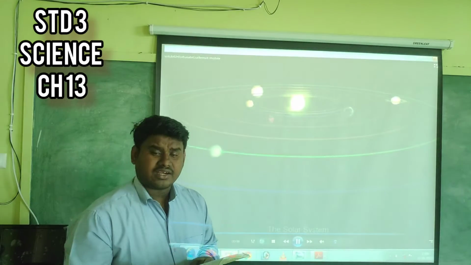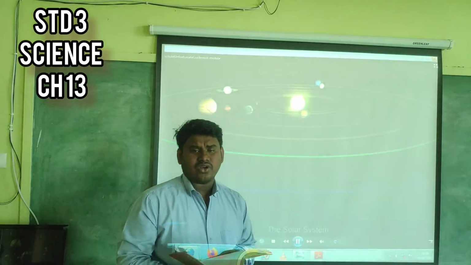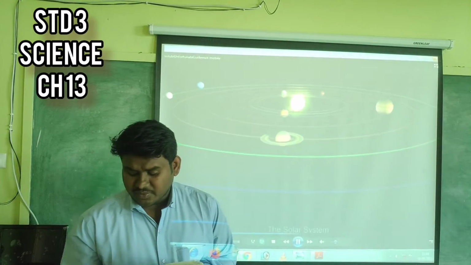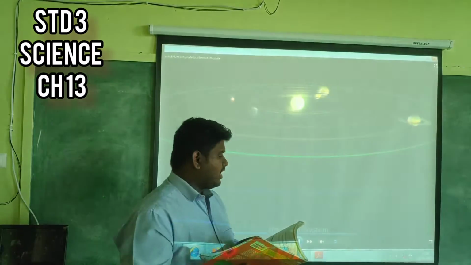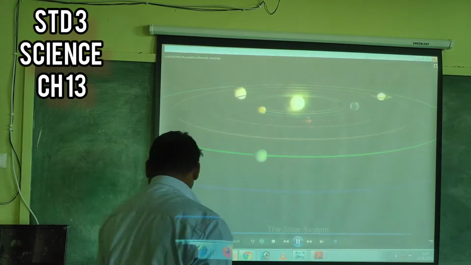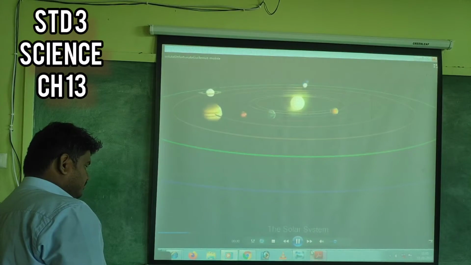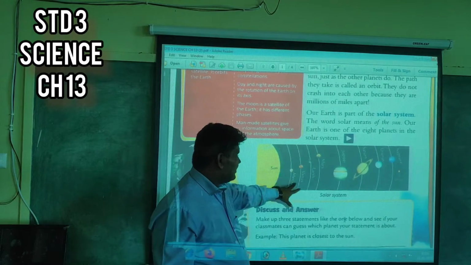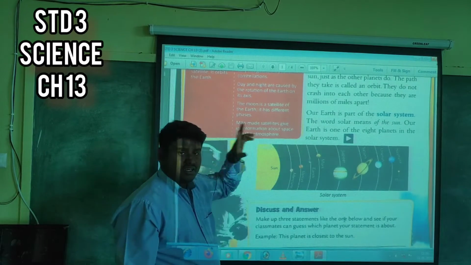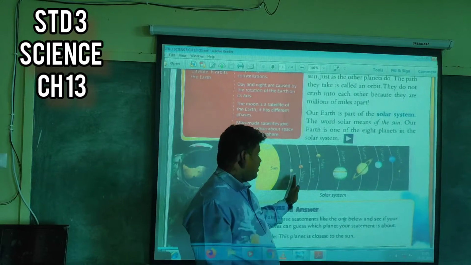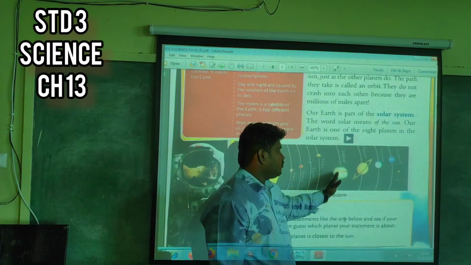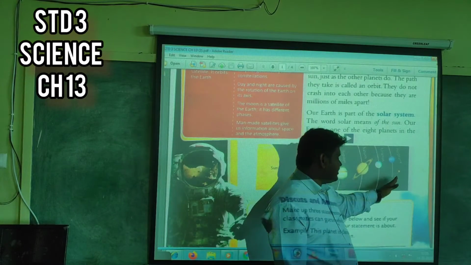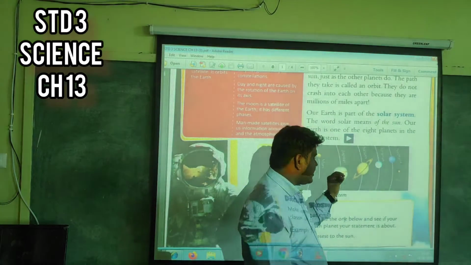Our Earth is a part of the solar system. The word solar means of the sun. Our Earth is one of the 8 planets in the solar system. So first there is the sun in the middle. Then these are the orbits, circular paths. Mercury, Venus, Earth, Mars, Jupiter, Saturn, Uranus, Neptune. And at the bottom you can see there is a small object named Pluto.